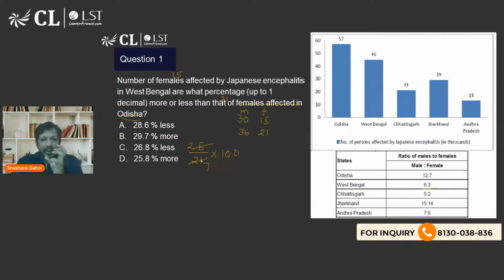If you remember the fraction to percentage conversions, 1 by 7 is equal to 14.28. So 2 by 7 is going to be double of it. So your answer is going to be 28.56%, so it is going to be 28.6 less. If you can remember the fraction to percentage conversion, then this question is going to be extremely easy. You don't have to spend too much time on this. Now let's move on to the next question.